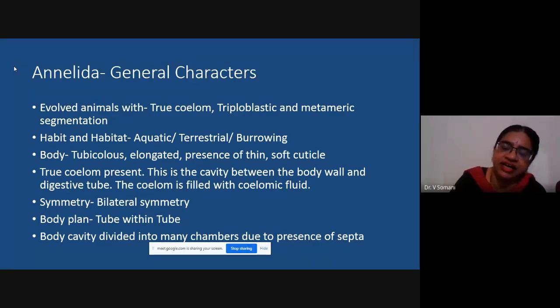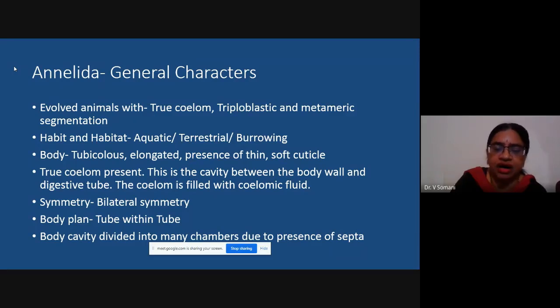near estuaries and creeks. Whenever we talk about intertidal region, the tide water comes in and then at low tide the water gradually recedes, so the area in between is called as intertidal region. So intertidal region, whenever it is made up of mud flat, you find Nereis, the worm-like organisms, present in this mud flat. Okay, so you can find the organisms in aquatic, terrestrial, or they might be of burrowing nature